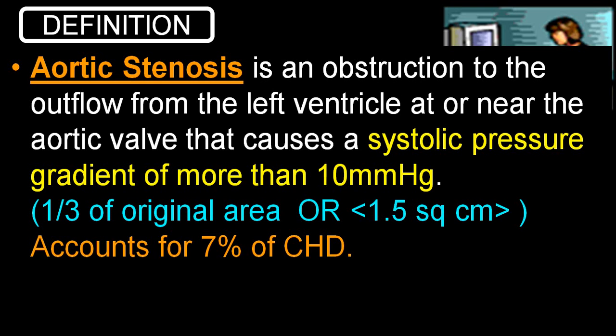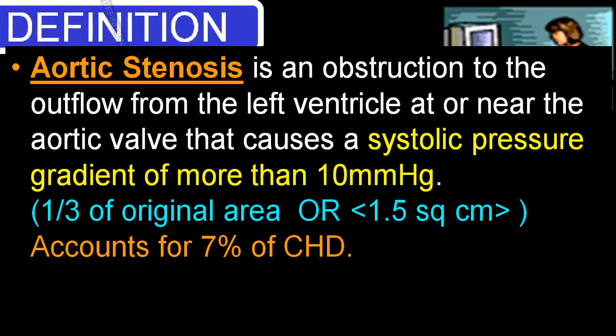It can be congenital, it can be acquired. 7% of congenital heart disease are having aortic stenosis, which is very frequently bicuspid valve aortic stenosis.